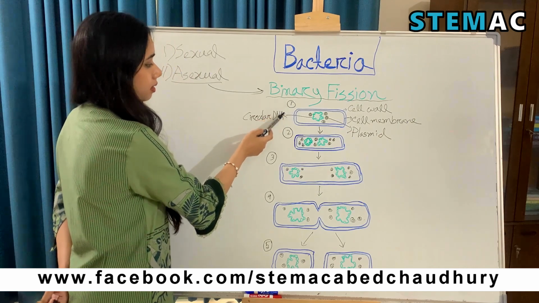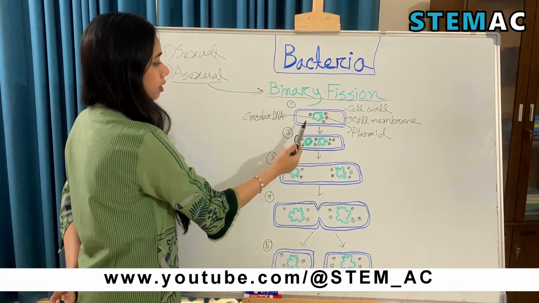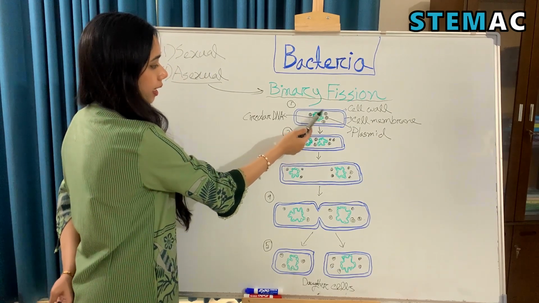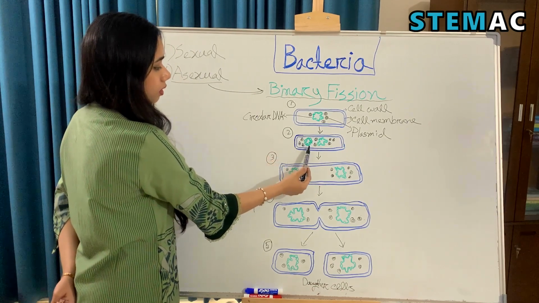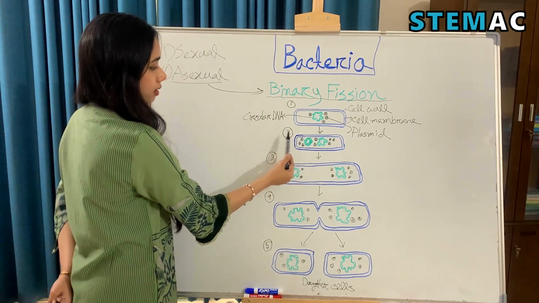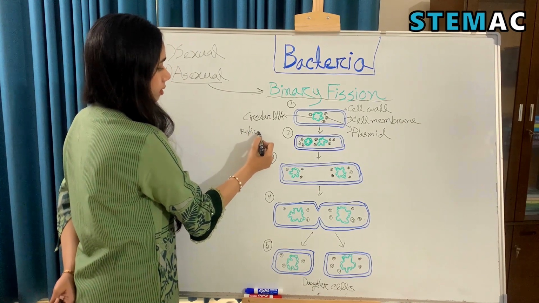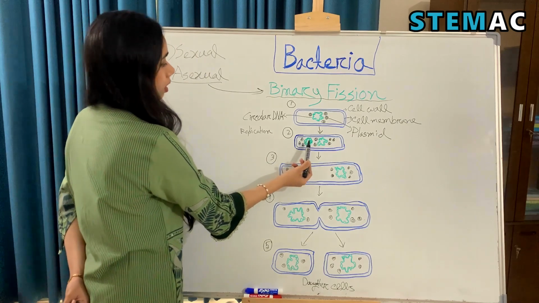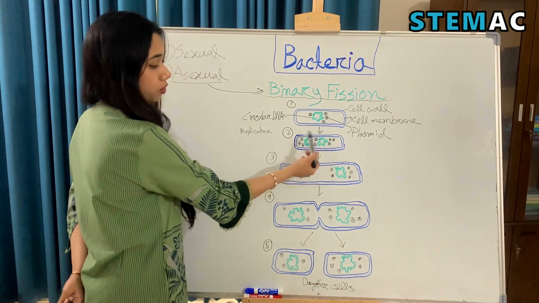In binary fission, the genetic material, which includes the circular DNA and the plasmid, will replicate. In this second step, we can see that the replication has taken place. There are two circular DNAs and the plasmids have also replicated.